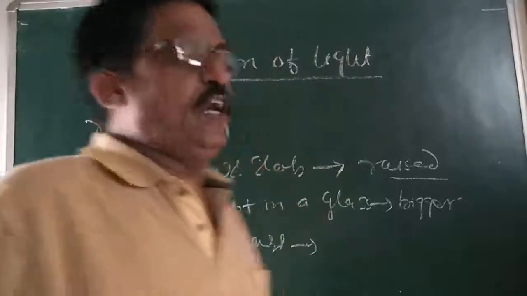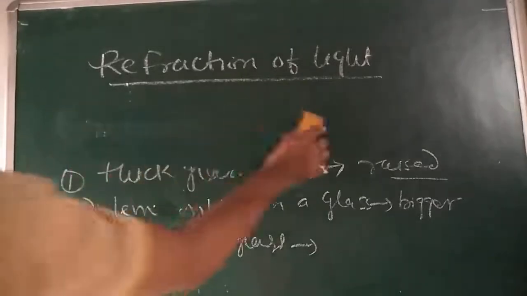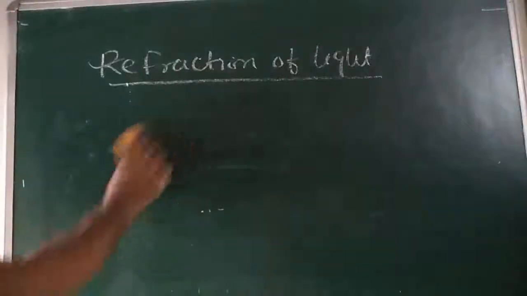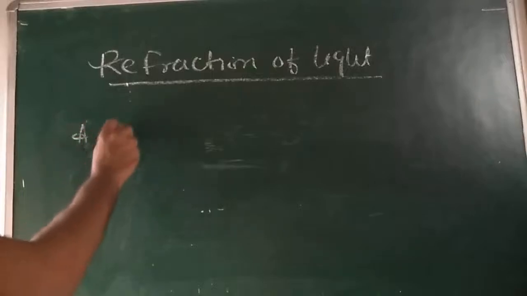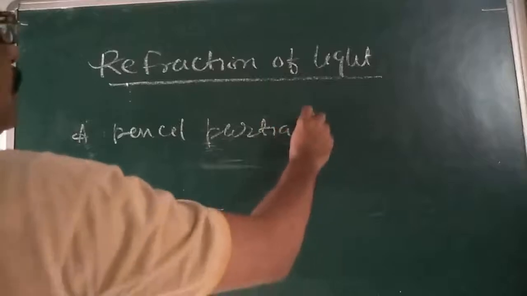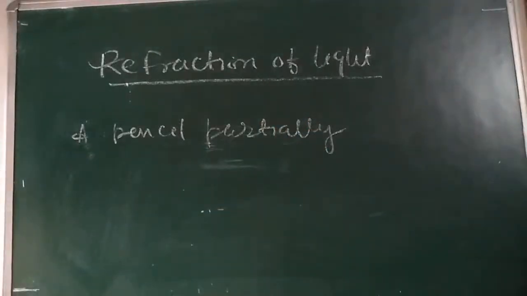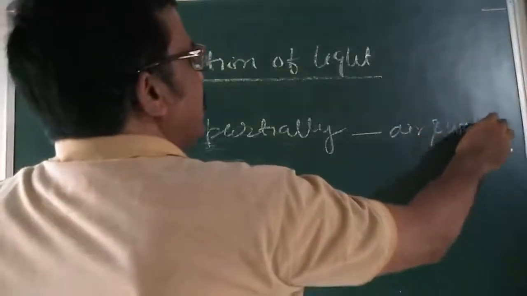So these activities we have seen. What is the cause of it? Let us discuss. So dear children, let us see how we account for these observations. We can see one more example: a pencil partially immersed in water appears to be bent at the interface of air and water.